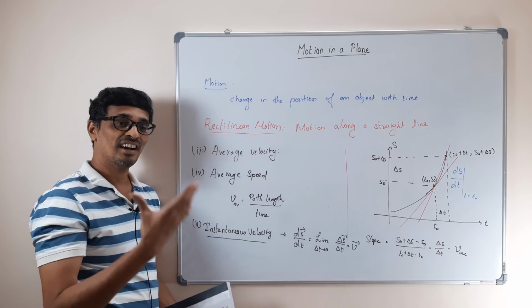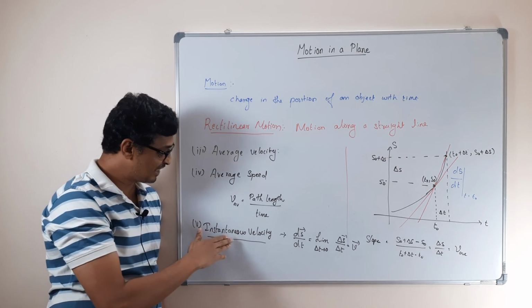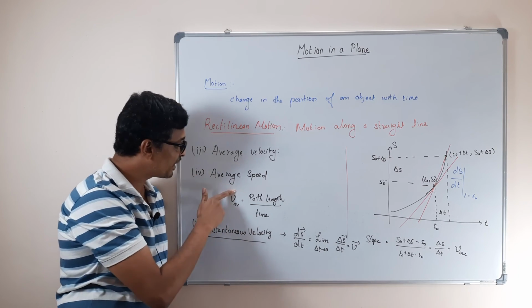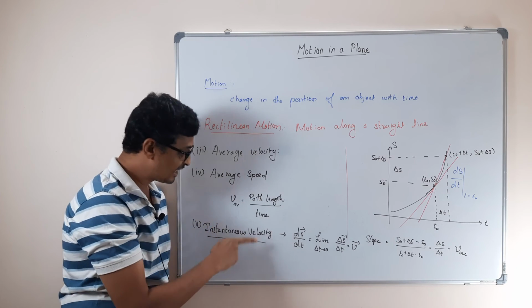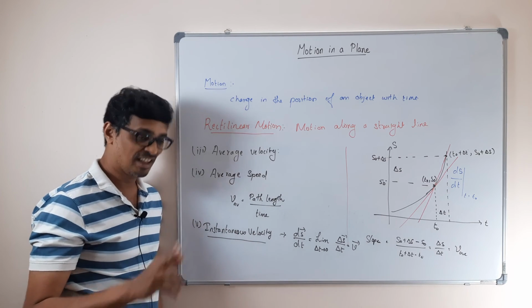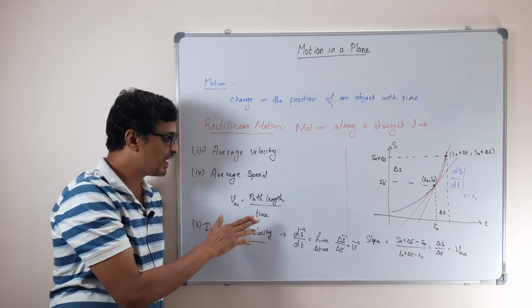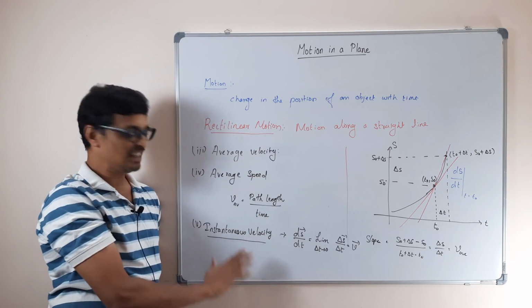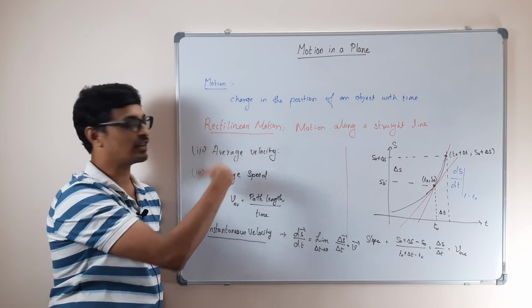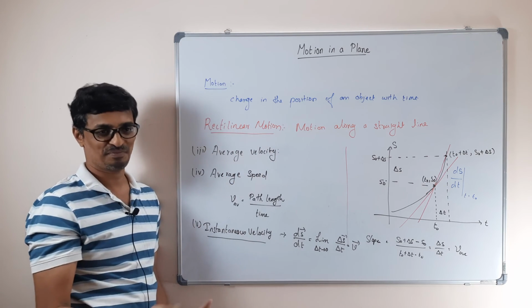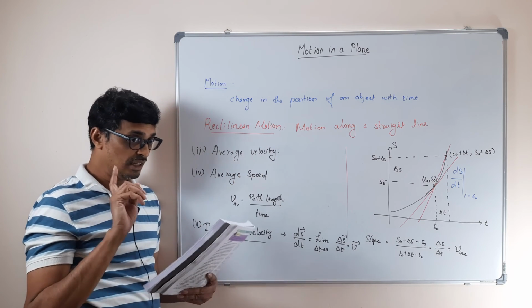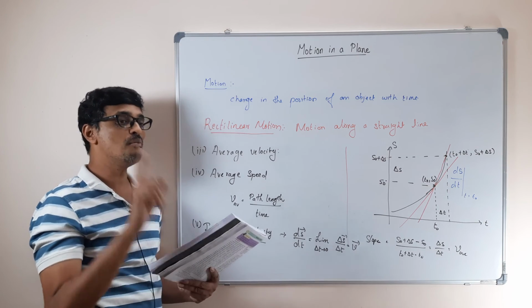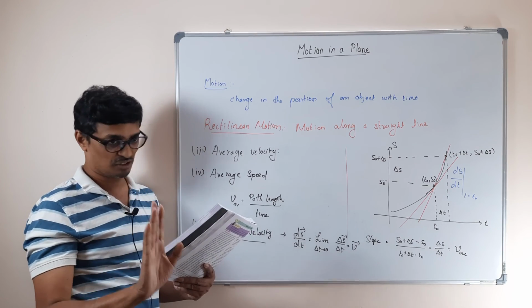So the average speed and the instantaneous speed are going to be the same, and they both will simply be equal to the magnitude of the instantaneous velocity or average velocity. Doesn't matter, they both are going to be the same. So this is for a uniform rectilinear motion. You got it clear?